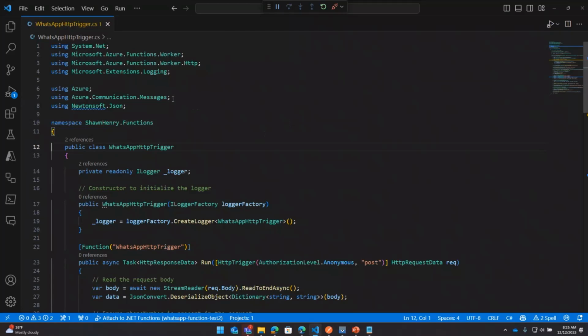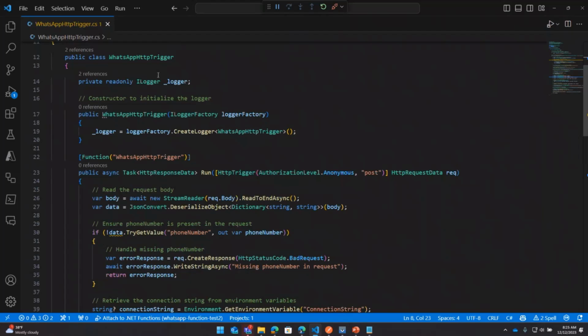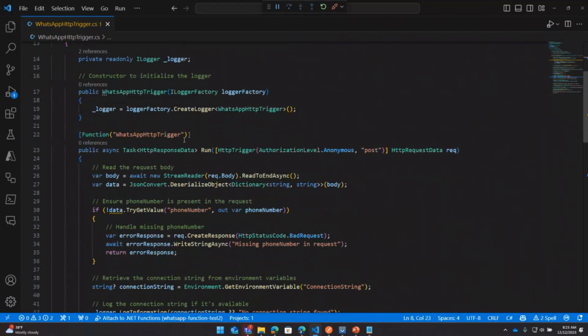The only thing I've added is references to Azure.Communication.Messages. This is our SDK from Azure Communication Services for connecting to WhatsApp. And then JSON, of course, which everyone needs. Other than that, this is all the same kind of templated code.